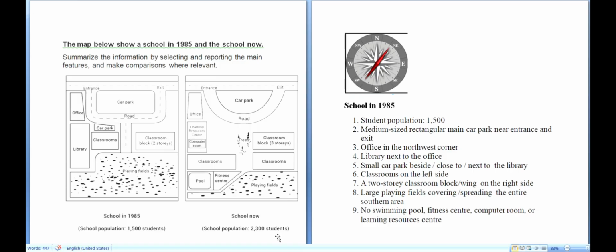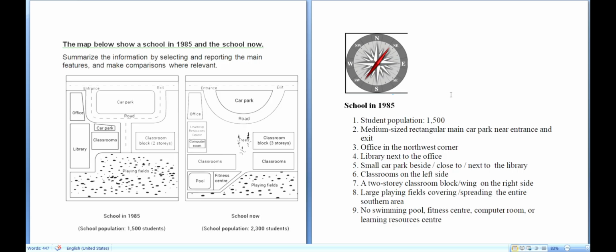The other most important thing you require when you do a map question is to understand the compass. Even I am very bad at geography. I don't understand what is left, what is the east, and what is the north and south, and all those things. But the compass is there. You can copy the compass image in your notes, and as you're writing, see the directions and use those words in your sample answer. Slowly you will get used to it.